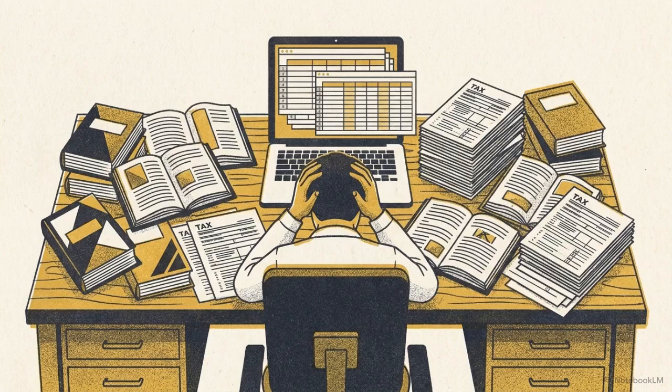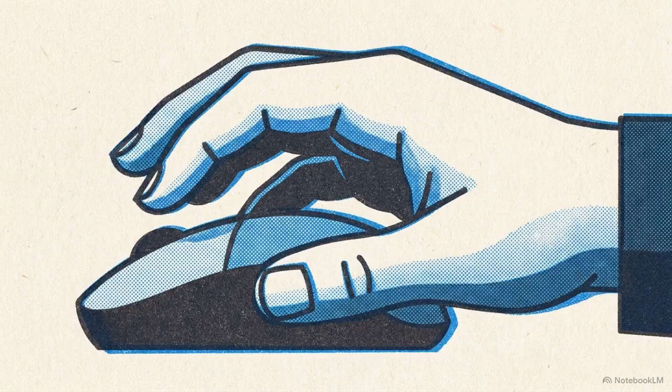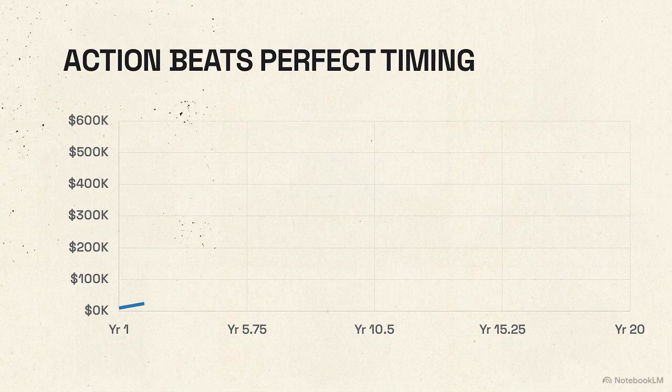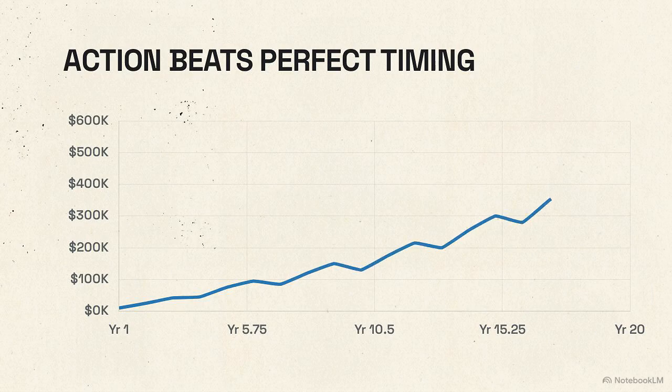If the cost is that large, why do so many stay stuck? Usually it is complexity paralysis, the fear of picking the wrong fund, the wrong platform, or the wrong time to start. Historical market data helps put this fear in perspective by comparing investors with poor timing against those holding cash. This chart compares the two strategies. The top line represents an investor who bought at the absolute peak of the market every single year for 20 years. The bottom line is an investor who kept their money in cash.